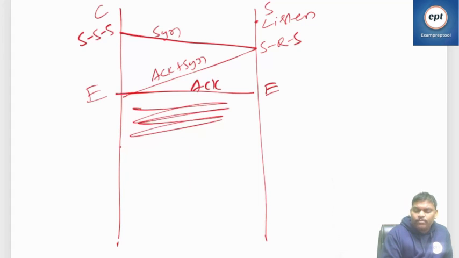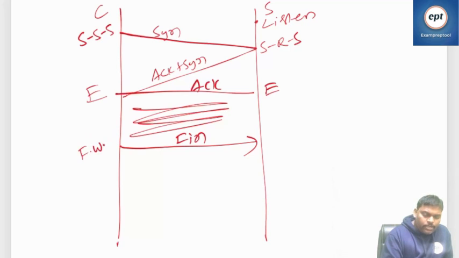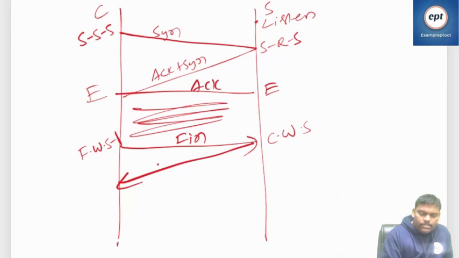After some point of time, the client will send FIN. Before sending, this state is called FIN wait state 1. Then the server becomes close wait state, and sends ACK. The client is now in FIN wait state 2, and the server is in close wait state.